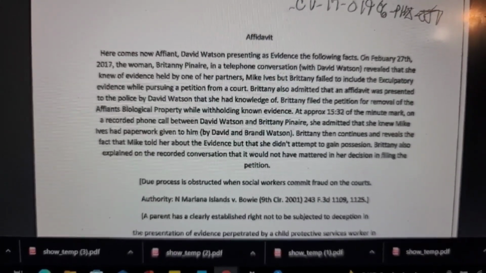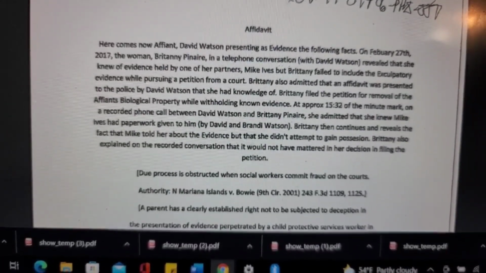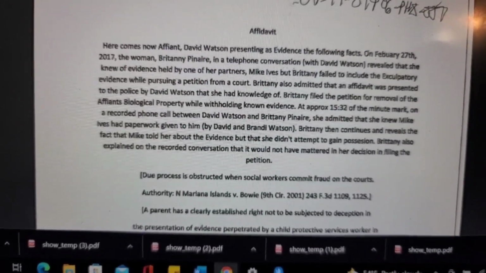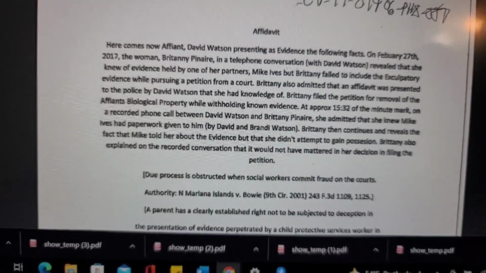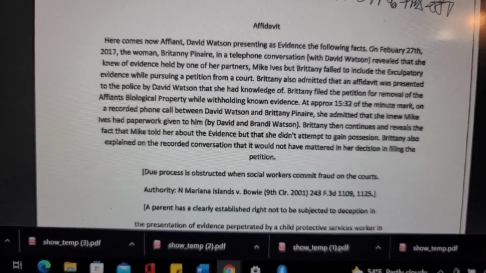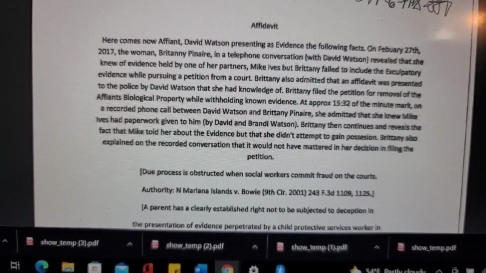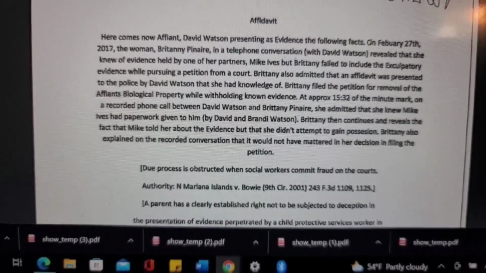Oh, so I guess that's the caseworker. Of affiant's biological property while withholding known evidence. At approximately the 15:32 minute mark on a recorded phone conversation between David Watson and Brittany Paneer, she admitted that she knew Mike Ives had paperwork given to him by David and Brandy Watson. So that Brandy Watson is David's wife.